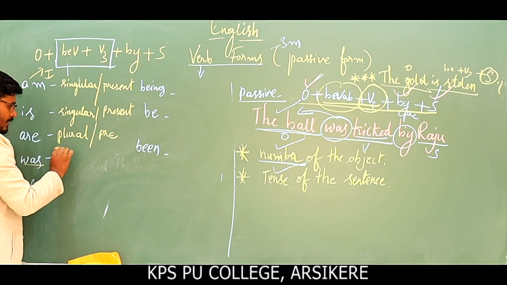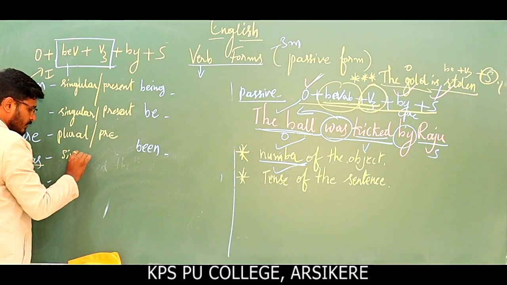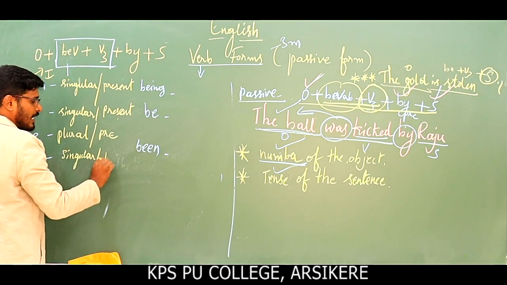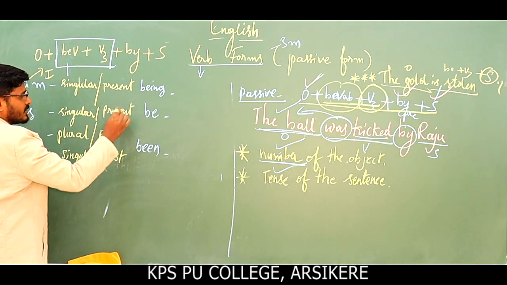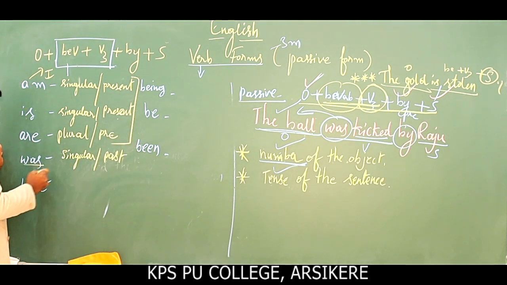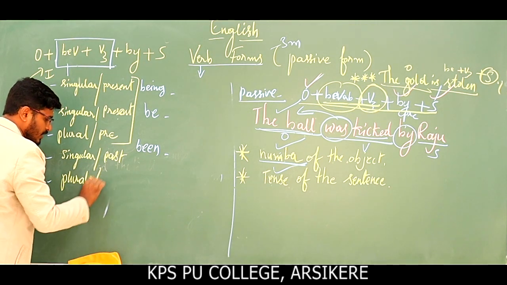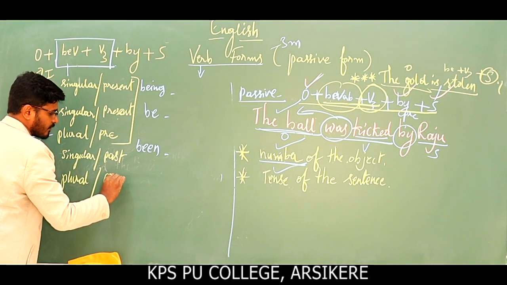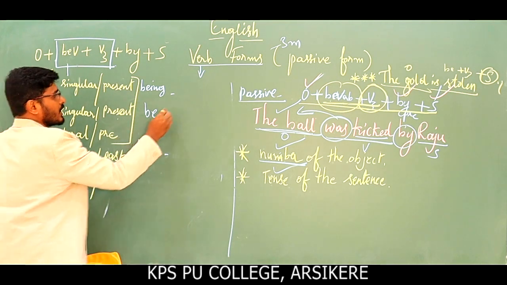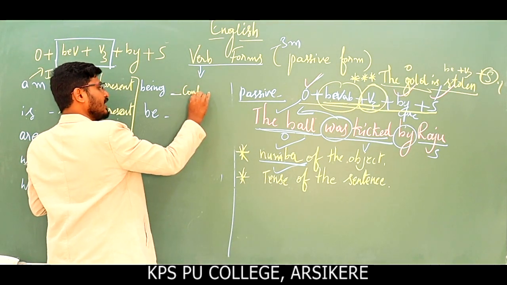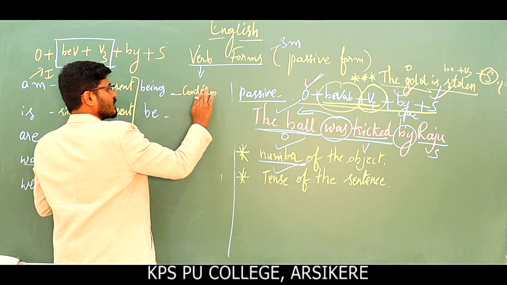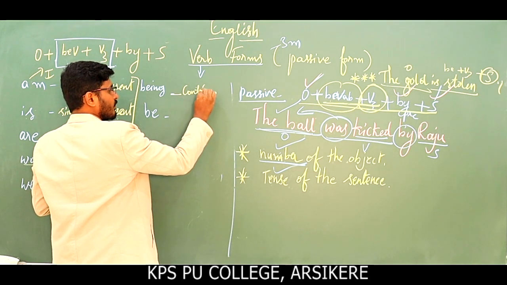Was is singular in past tense. See here, present tense 3, past tense, and were is a plural verb in past tense. Okay, being is used in continuous tenses.